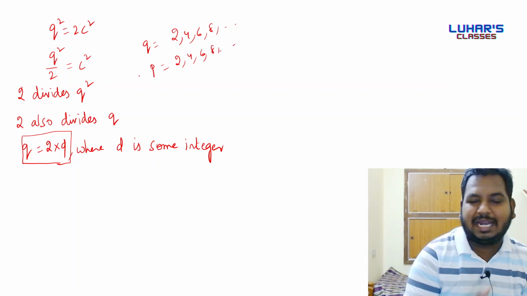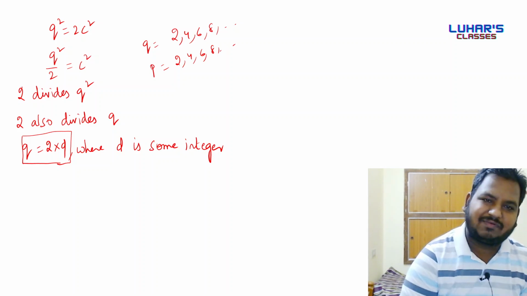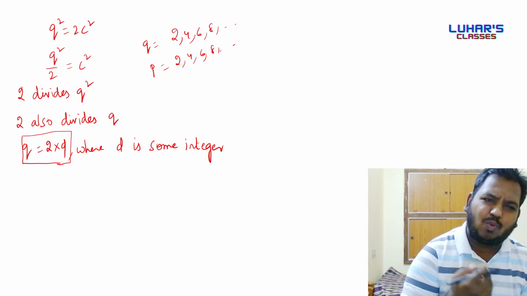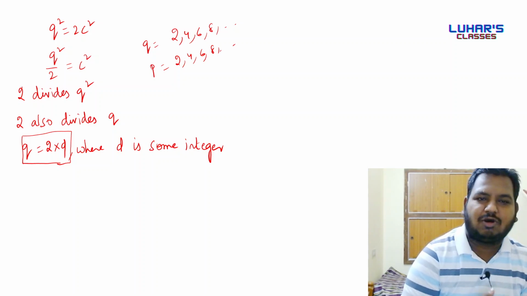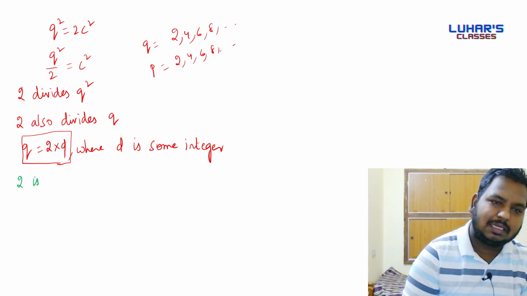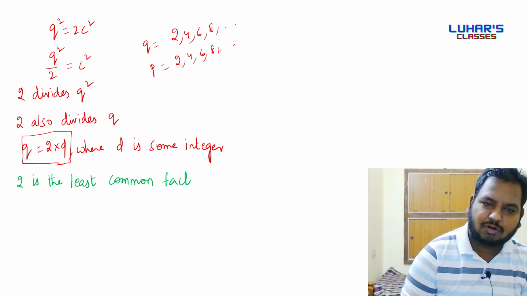So if I observe, I don't know the exact value of p. I don't know the exact value of q. But I know that p is a multiple of 2, q is a multiple of 2. So can I know what is the least common factor of p and q? The least common factor of p and q will be 2. 2 is the least common factor of p and q. Do you all agree with me?